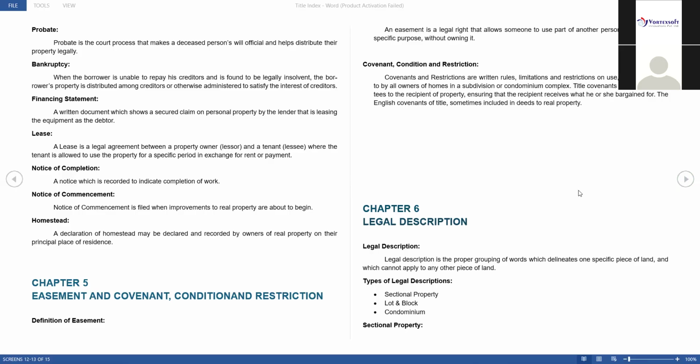Homestead. Homestead is nothing but something you are earning from the property. For example, you have a house with 2 or 3 floors. You use only the ground floor, and you give the first floor and second floor for rent. You are earning from that property, so all of that comes under homestead. Homestead is nothing but earning from the property, so we call it a homestead.